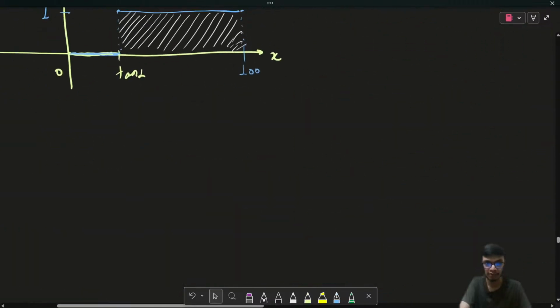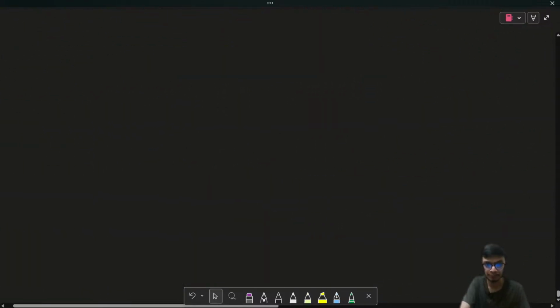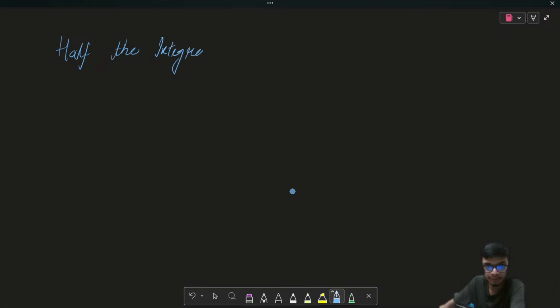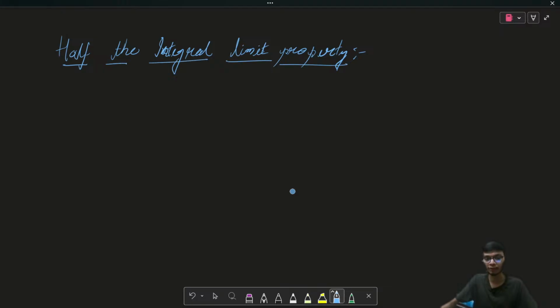Now I'm going to discuss a property which relates to half the integral limit, the half the integral limit property.